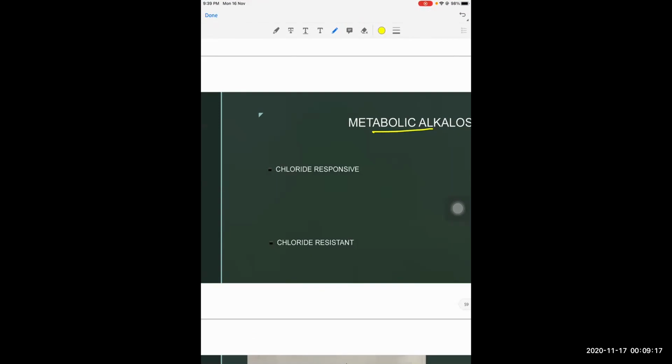So metabolic alkalosis, we can divide into two types: chloride responsive and chloride resistant. In chloride responsive, the main pathology is chloride depletion, whereas in chloride resistant, the main pathology is hyperaldosteronism. In chloride responsive, there is a loss of chloride ions from the body, which leads to decrease in urine chloride.